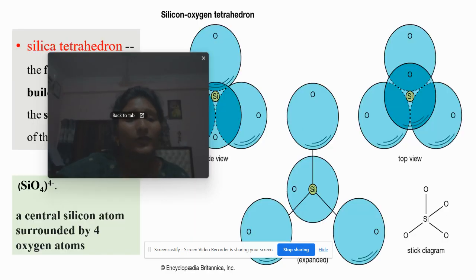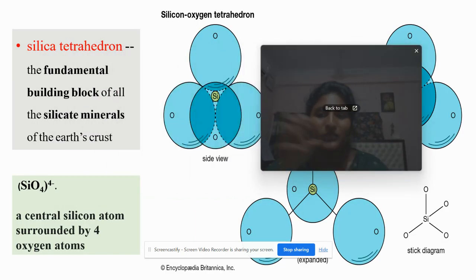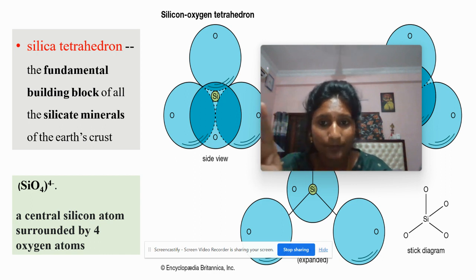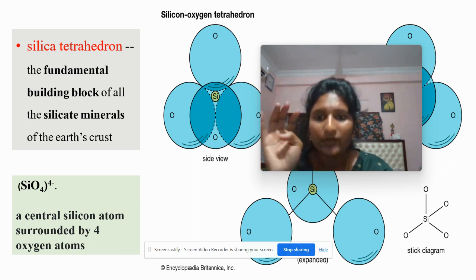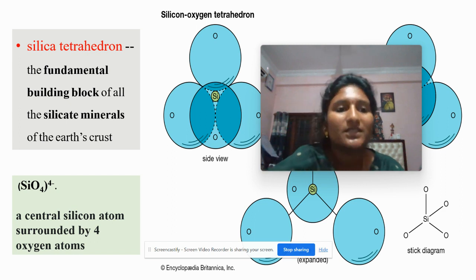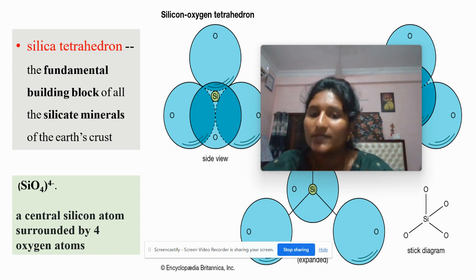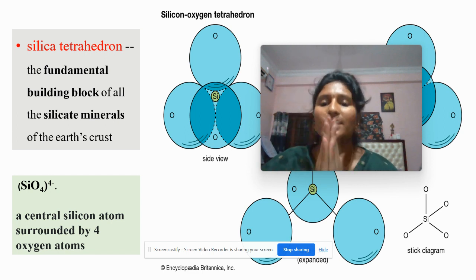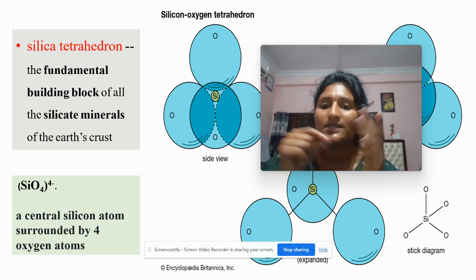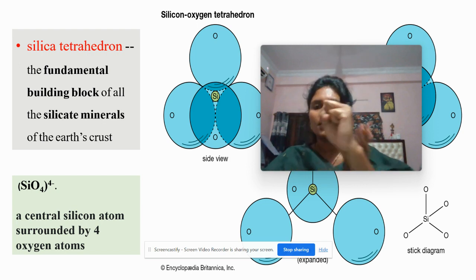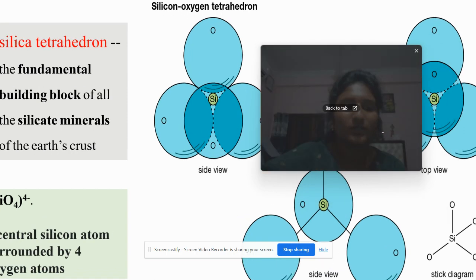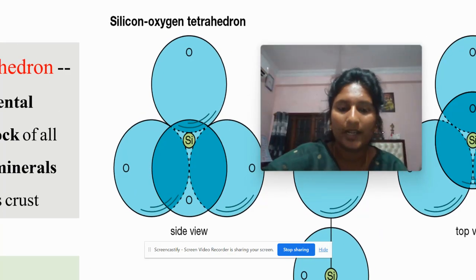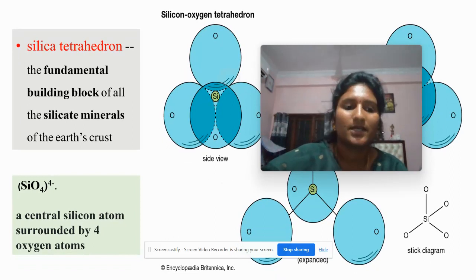Next, moving on to silica. If you see the structure of silica, it is termed as a tetrahedron. Tetra means four. Means the silicon is surrounded by four oxygen atoms. It's a fundamental building block of silicate minerals of the earth crust. Silicon will be in the center and four oxygen atoms will be surrounded like this in this picture, called the silicon-oxygen tetrahedron.